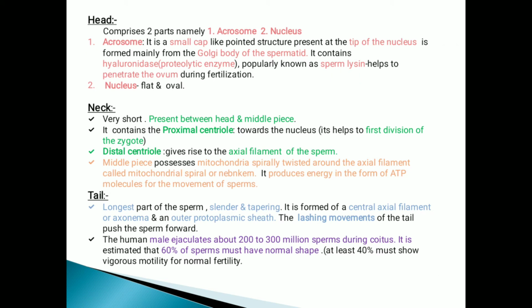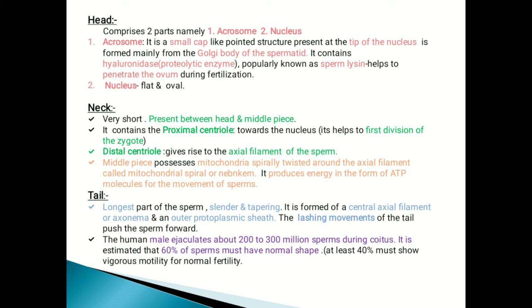The head region comprises two parts, namely the acrosome and the nucleus. The acrosome is a small cap-like pointed structure present at the tip of the nucleus, formed mainly from the Golgi body of the spermatid. It contains hyaluronidase, a proteolytic enzyme popularly known as sperm lysin, which helps to penetrate the ovum during fertilization. The nucleus is flat and oval in shape.